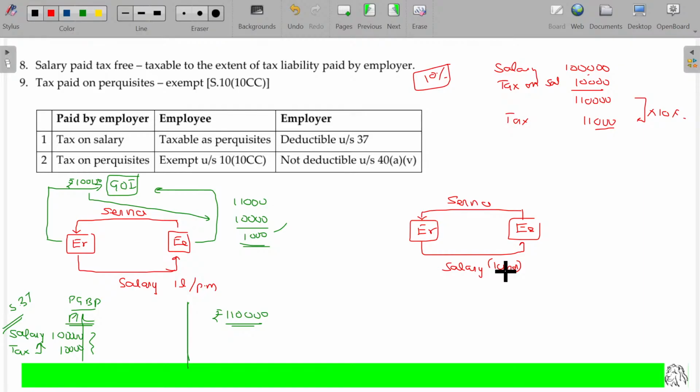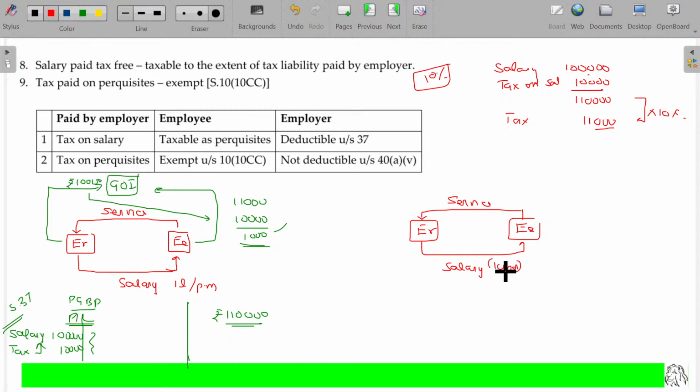Okay, the company's old car, 5 or 6 years later, rather than being used by the company anymore, is given to one of the employees, you can use it. The old car's worth today may be 5 lakhs, but he paid only 2 lakhs, means the difference of 3 lakhs will be his perquisite. Say a 10 lakh car was used by the company for some years, so they have depreciated 5 lakhs. So today's value is only 5 lakhs after depreciation. If the depreciated car is offered to the employee at free of cost without charging even a single penny, the entire 5 lakhs is the salary.